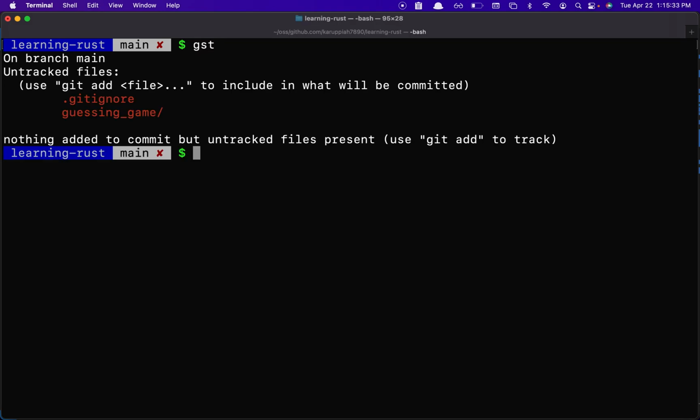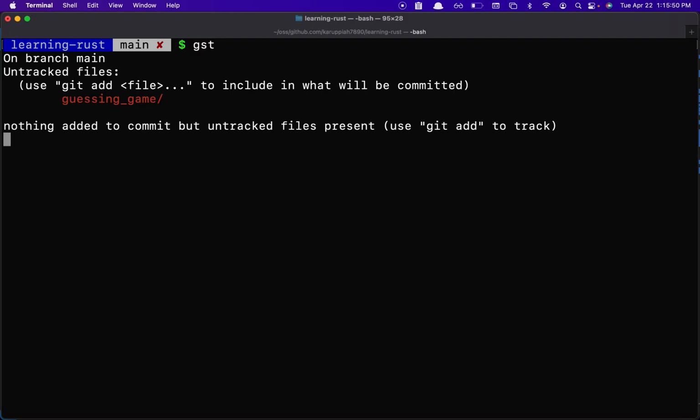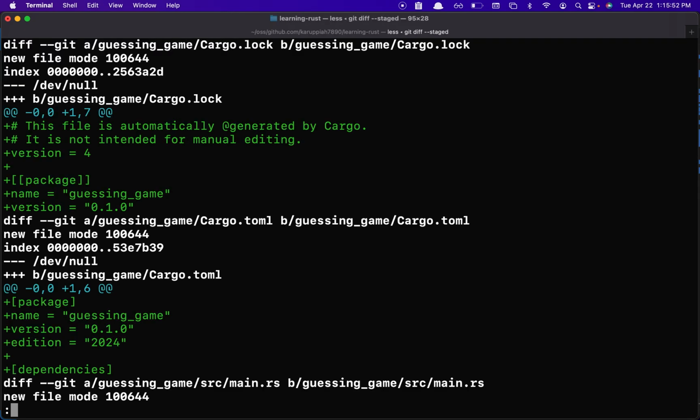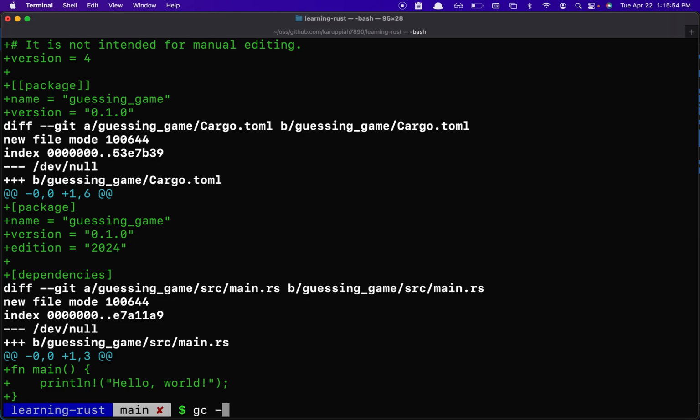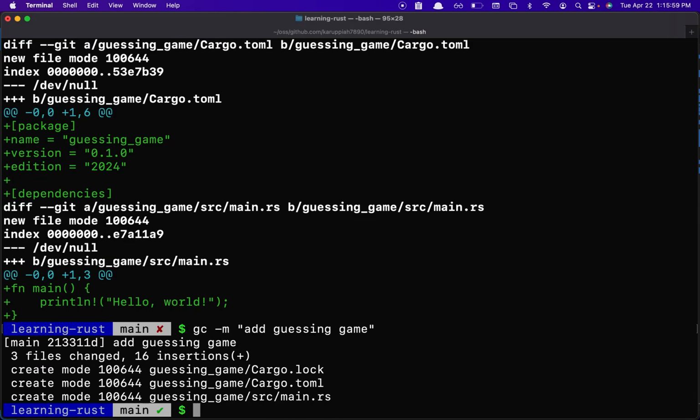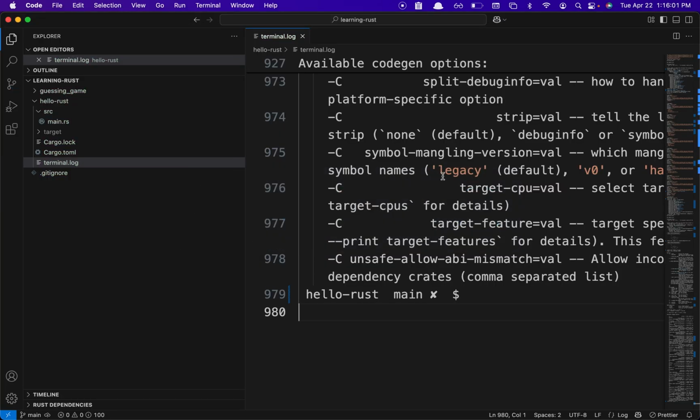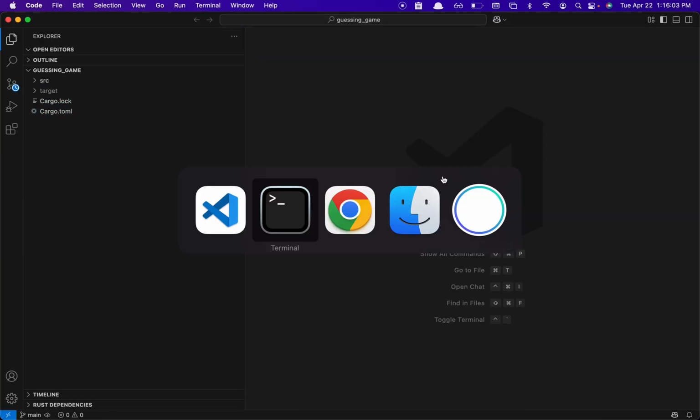And then I'll also say add git ignore. I'll say ignore target directories, and then I'll just say and guessing game, right? So close this up.